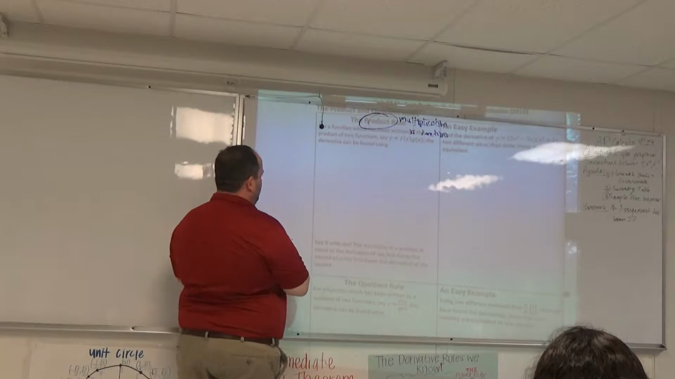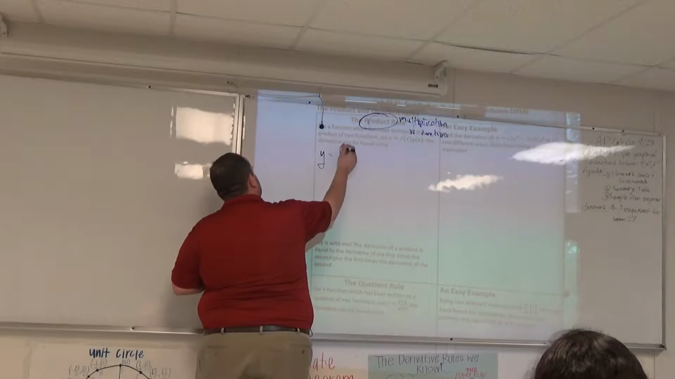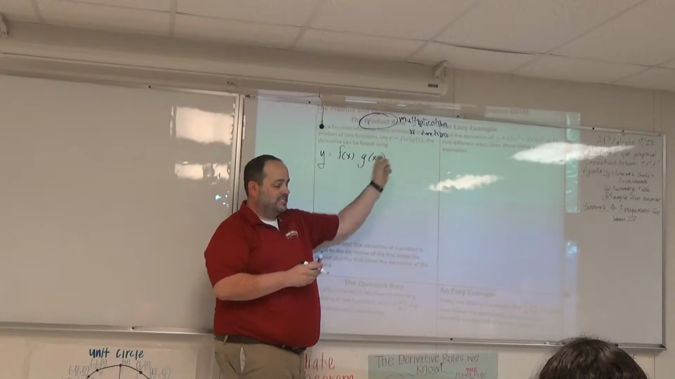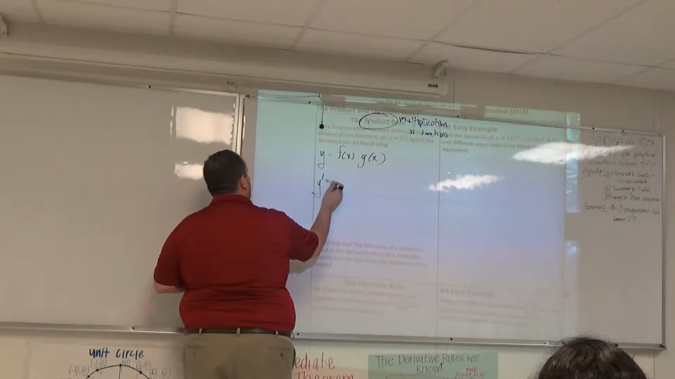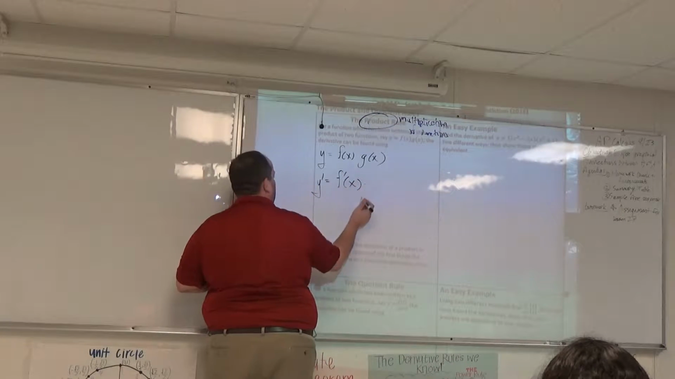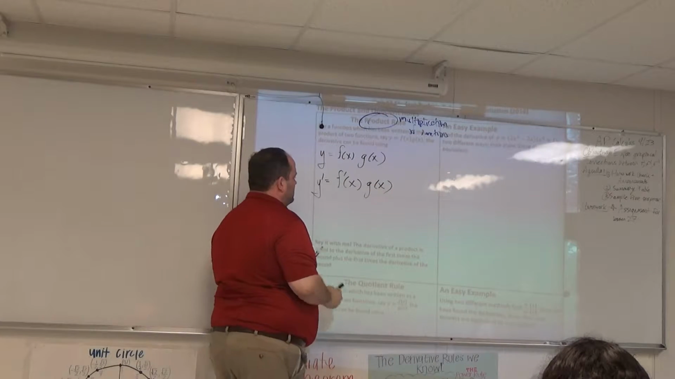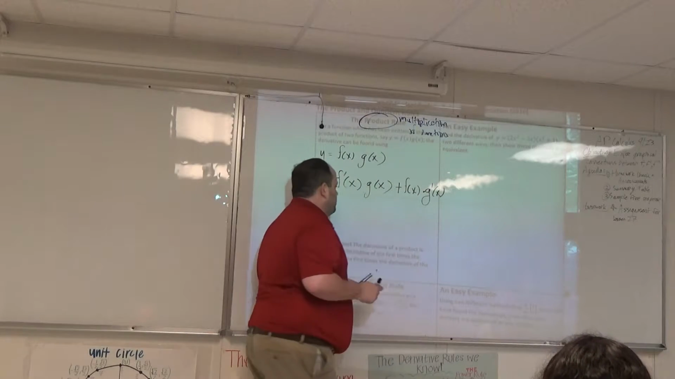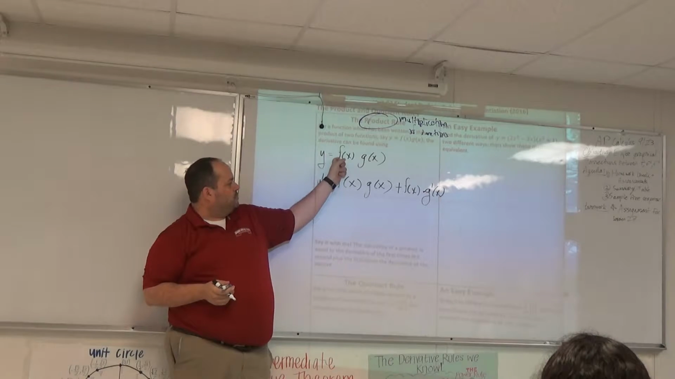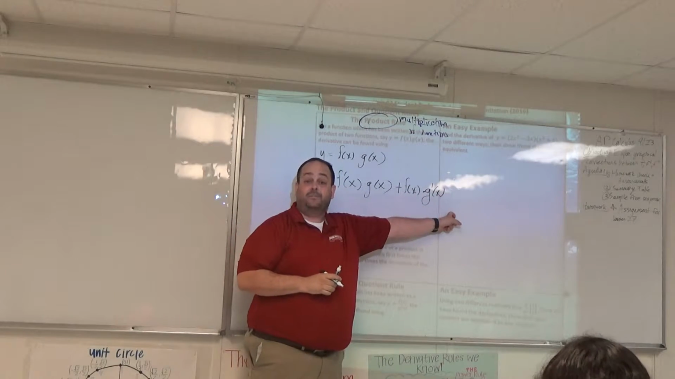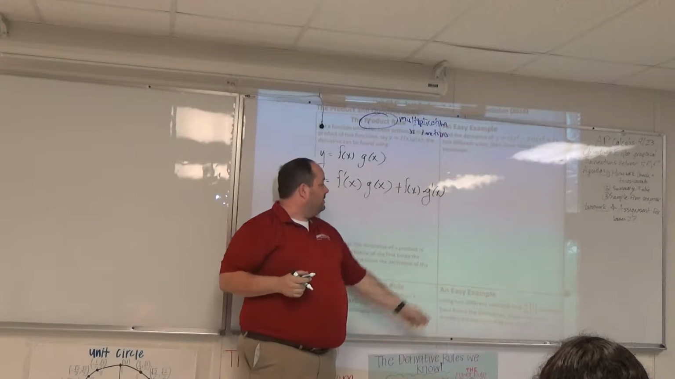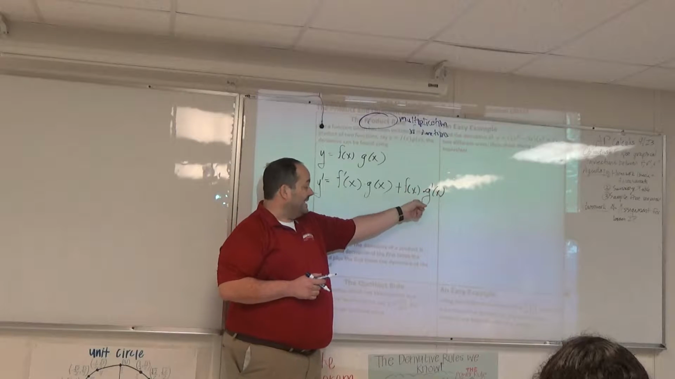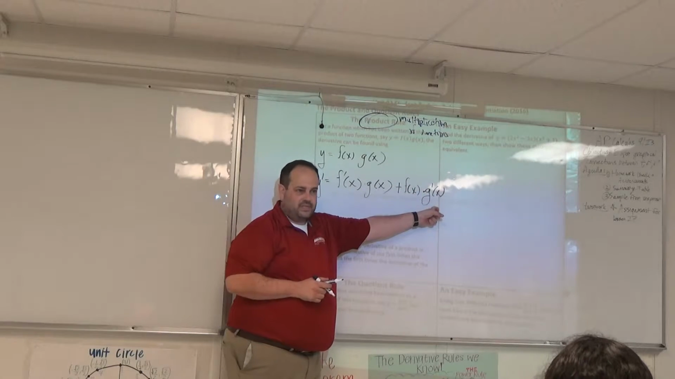This is not a proof, but if y equals f of x times g of x, so I'm multiplying two different functions together, the product rule says y prime is equal to f prime of x times g of x plus f of x times g prime of x. So the product rule says f prime times g plus f times g prime. Said another way, you take the derivative of the first, you leave the second one alone, plus you leave the first one alone times the derivative of the second.